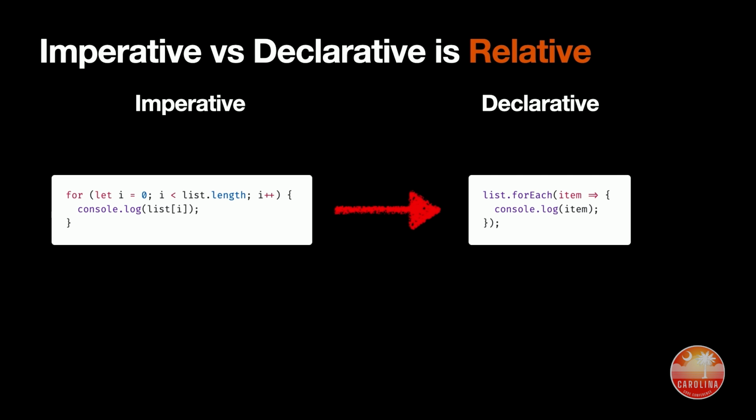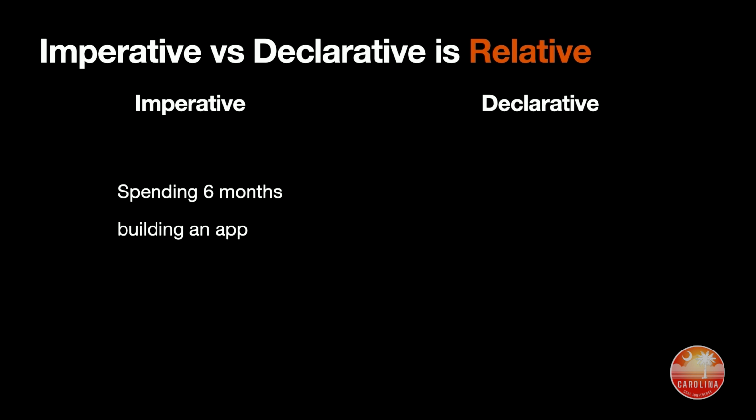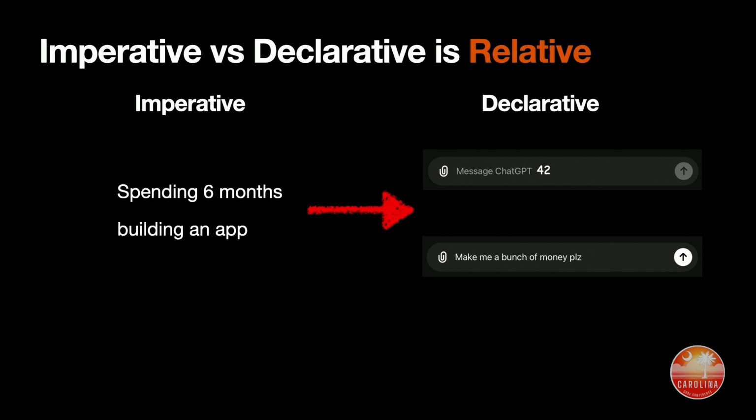You're not saying here's how you go across all of the items in a list. You don't say start at 0 and keep incrementing a number until you get to the end, right? You just say for each item, do this thing. And in the future, this window will shift. In the future, maybe imperative will be seen as spending 6 months building an app, and declarative will be seen as asking ChatGPT 42 to just make you a bunch of money. So these definitions shift, and they will continue to shift.